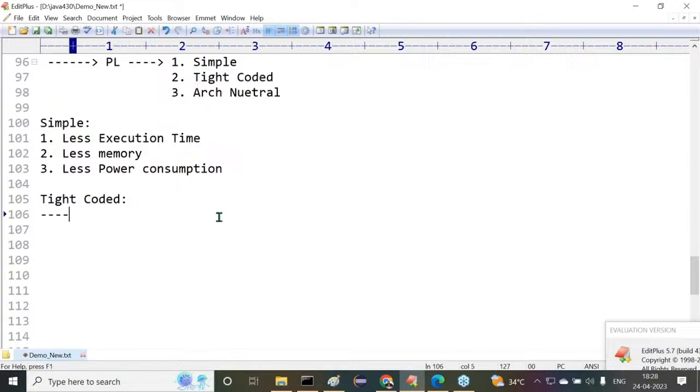Tight coded programming language. What is the meaning of this tight coded programming language, guys? Observe carefully, all of you know. Say for example, all of you are aware of stack operations. Stack is one of the data structures. Are you aware of stack now? Any idea on this stack? Right, sir. Stack is a data structure. Am I right or not?